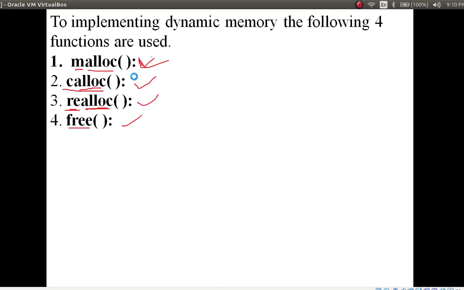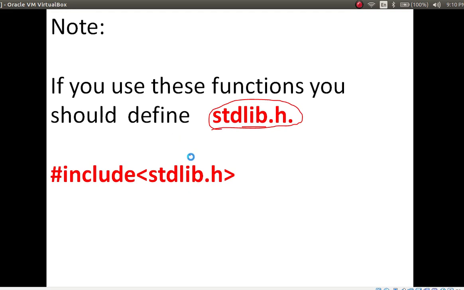Just remember, if you are using these 4 functions, you have to add this standard library header file after stdio.h. You are using this standard input output header file, right? So below it you have to use this header file. Okay, done. So next one is malloc.